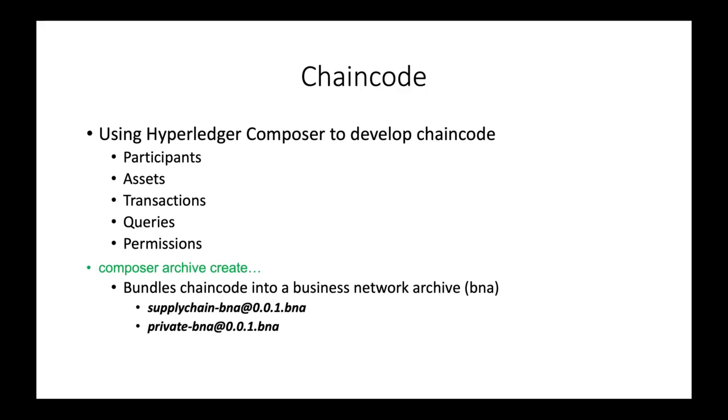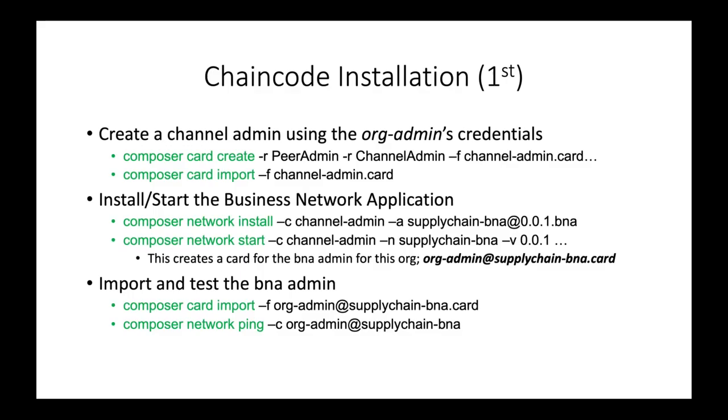For starters, we use the Composer archive create command to bundle the chain code into an archive file. We will have two archive files, one for the supply chain channel and one for the private channel. Installing the chain code on the first peer node involves creating an admin with the channel administrator role. This admin then installs and subsequently starts the chain code. The start command automatically creates a network administrator, which can then be imported and used to connect to the running network.